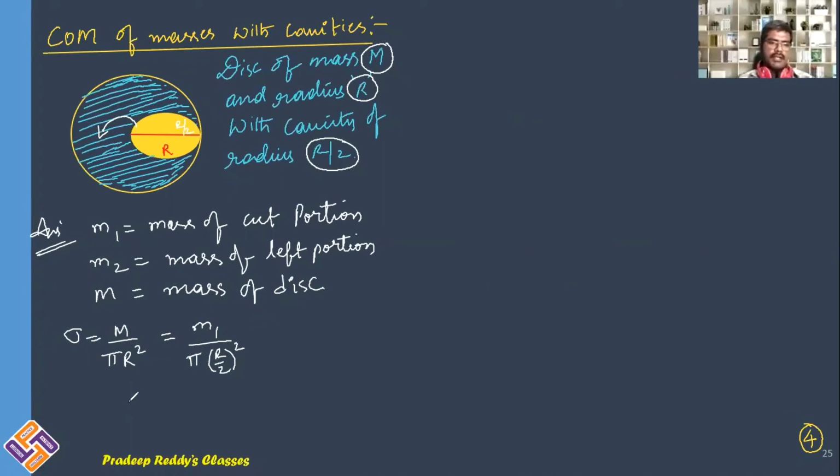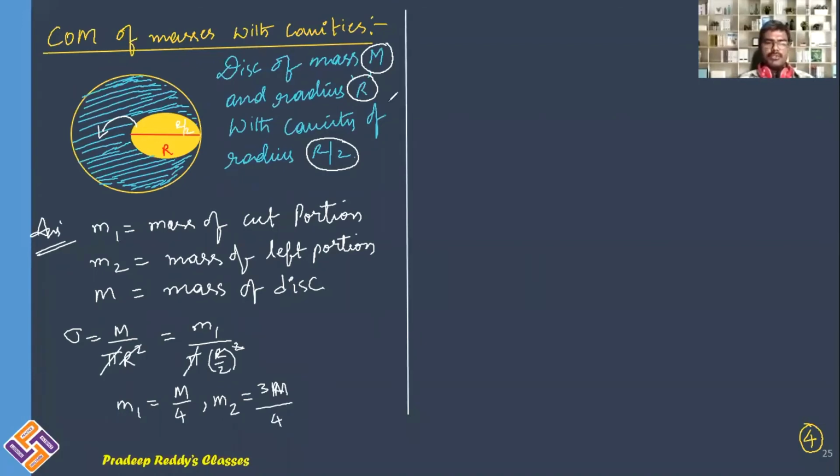What is left over here? M1 will be equal to m divided by 4. And M2 will be 3m divided by 4. So we have got M1 and M2 using the formulas of mass distribution. We have used the surface mass density formula, and we have calculated the mass of the cut portion and the mass of the remaining portion.